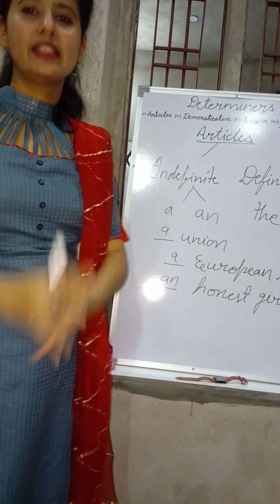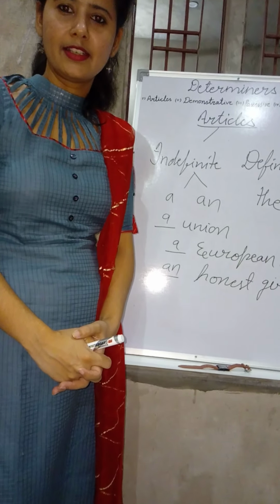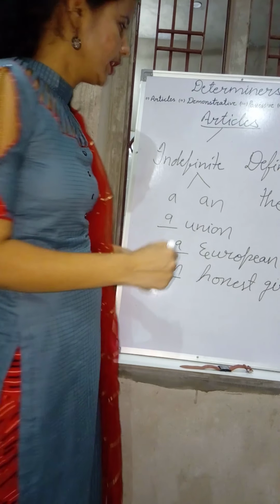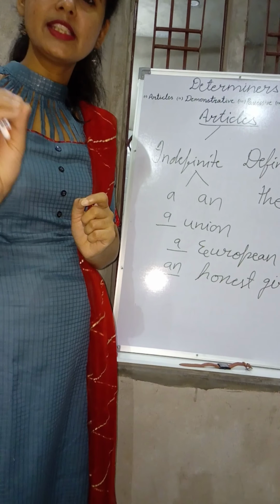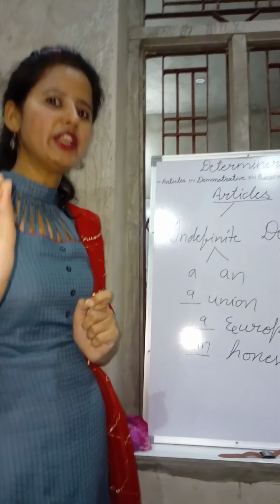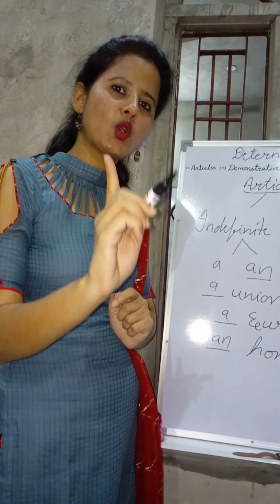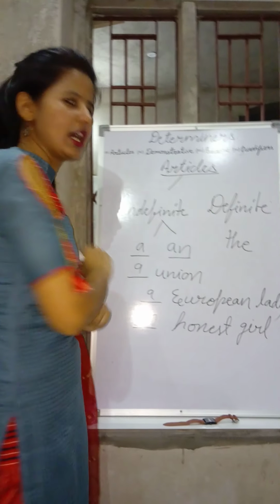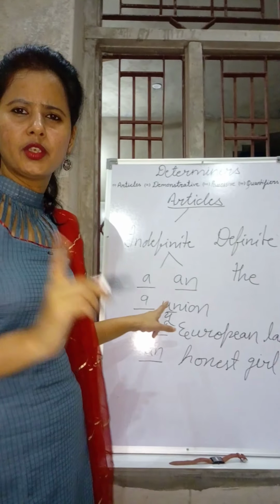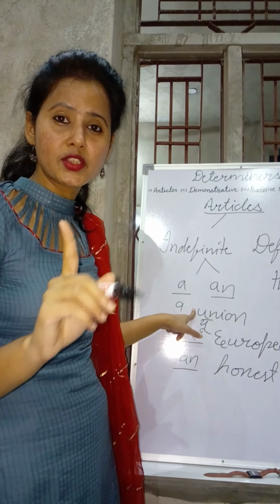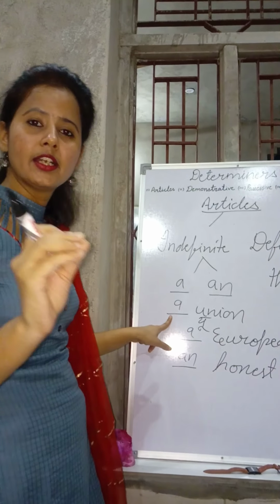It does not work like this. Here in articles, we need to look at the sounds. It is a function of sounds. If the word begins with a vowel sound, then we need to use an. And if the word begins with a consonant sound, then we have to use a. Just look at it. Here the word starts with union. U is not a vowel sound here. It's a consonant sound. That's why we used a here.